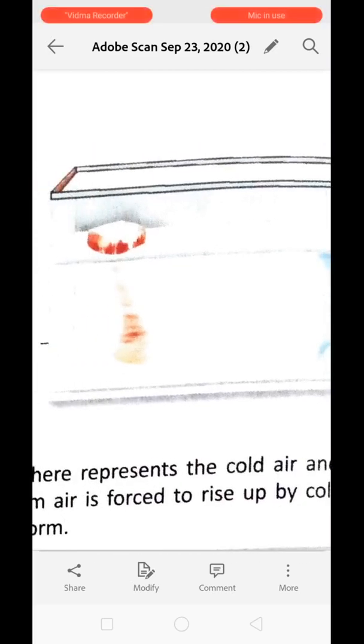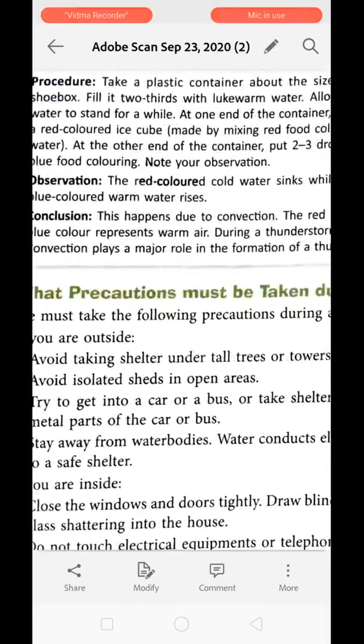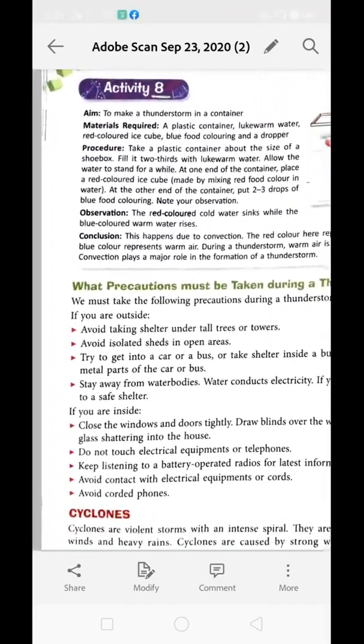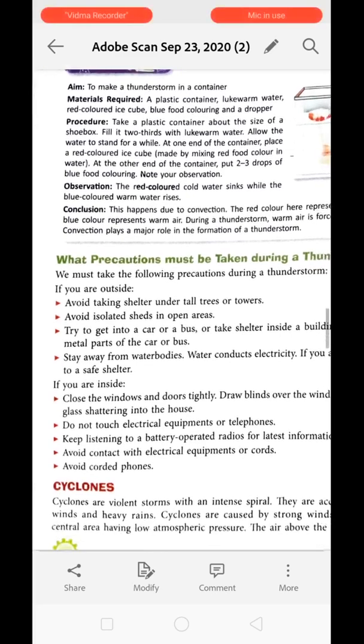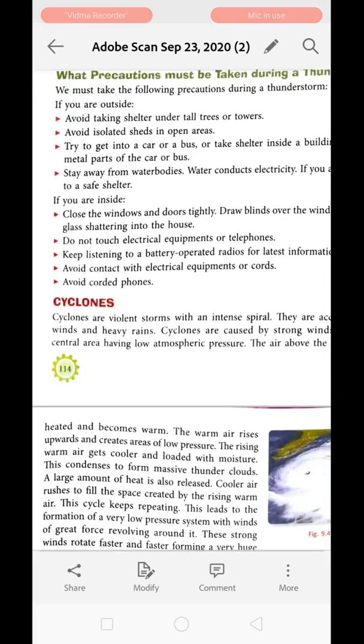Now what are the precautions that one should follow during a thunderstorm, when they are inside or outside of their house? First, we are going to study all the precautions that we are supposed to take when you are outside of your house. Clear? First, avoid taking shelter under tall trees or towers. Why? Because tall structures attract lightning and thunder. Okay, so we should avoid tall trees or tall towers as well.